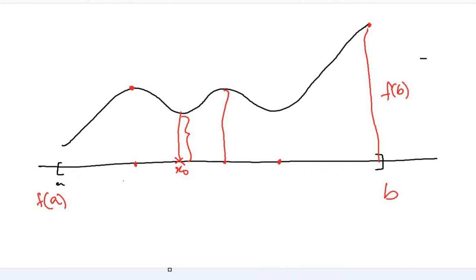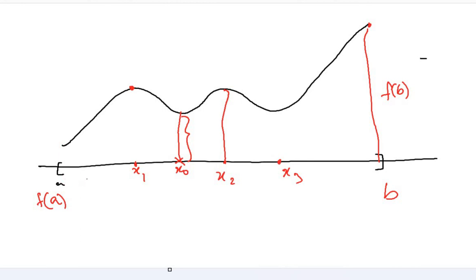Okay, so in the entire domain, this a and b are the absolute maxima and minima, whereas there are local maximas like this one, say call it x1 and x2. x1 and x2 are local maxima, whereas b is the absolute maxima, and this x naught and say x3 are local minima, whereas a is the global minima or absolute minima of this function.